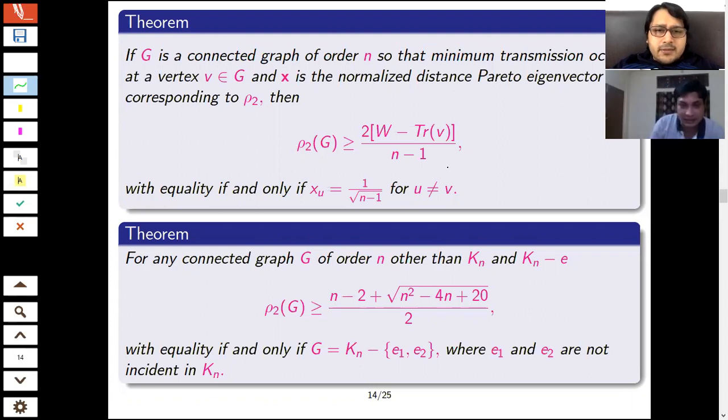So Deepak, what is minimum transmission? Minimum transmission means from a vertex, the sum of all the distances from that particular vertex, and among them, the vertex which has the minimum one, that is the minimum transmission. Or in terms of the matrix, if I consider the row sum of the matrix, the minimum row sum or minimum column sum. Yeah. So the minimum transmission will always be 1, right? Then, if it is the minimum distance. No, because we are considering the row sum.